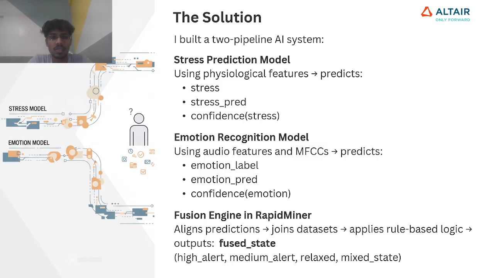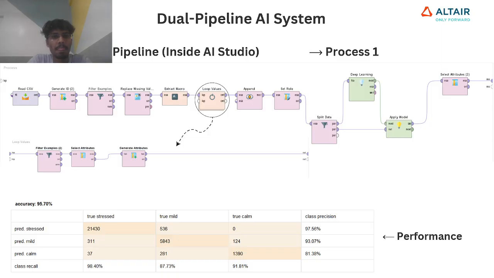For emotion recognition, I'm using MFCC to predict the emotion. After getting the two pipelines, I'm fusing them. The fusion engine in RapidMiner aligns the predictions, joins the data sets from both pipelines, and based on the rules that I have defined, predicts whether the person needs high alert or medium alert, or is relaxed or in a mixed state.